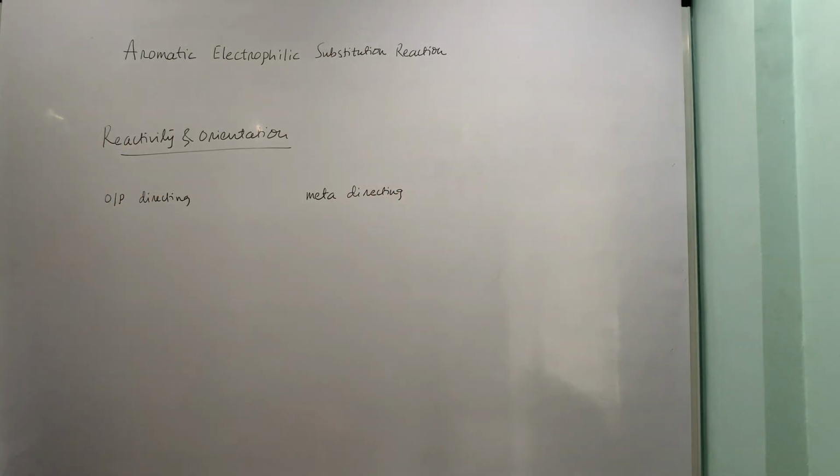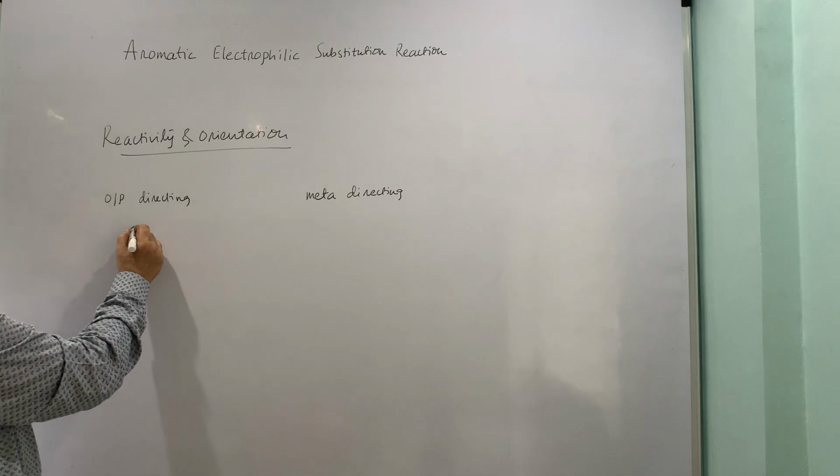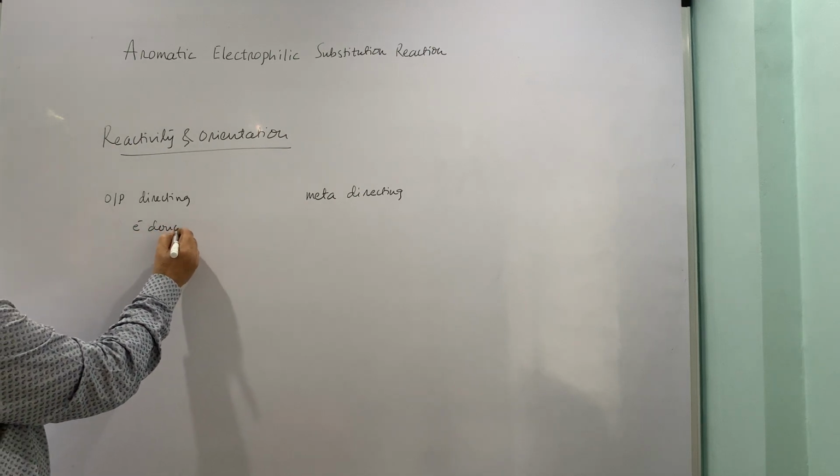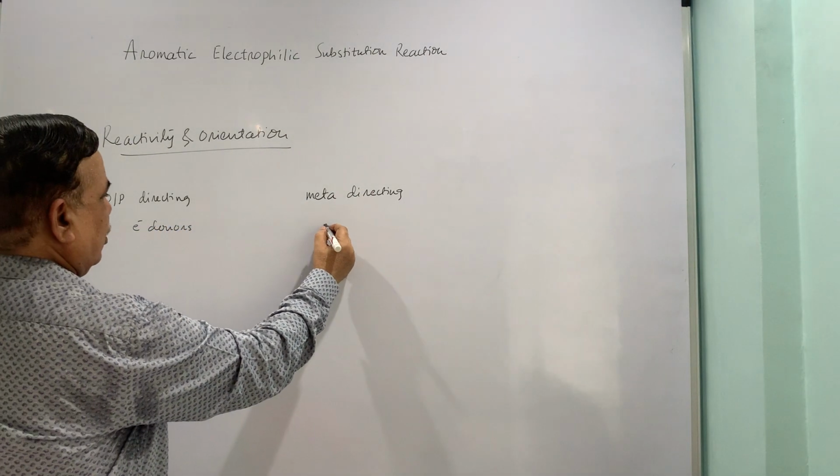Ortho para directing groups, all those who can donate electrons to the aromatic ring by virtue of resonance or inductive effect or hyperconjugation, are classified as ortho para directing, and these are electron donors. And these are electron acceptors.